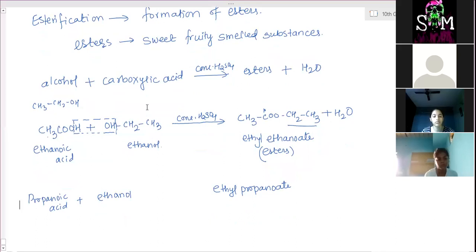Ma'am, how do these get that flavor? Different compounds have different flavors. They know which type of ester the guava has, and they prepare it artificially using a carboxylic acid and an alcohol. Ma'am, how do you identify what flavor that has?